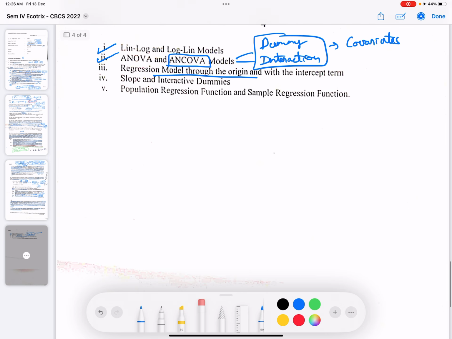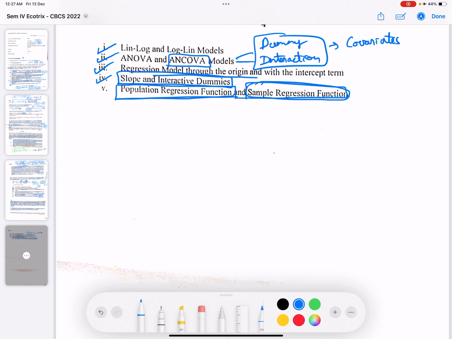Okay, now coming to the C part, slope and interactive dummies, we have already done this when we were talking about structural change and all. Population regression function and sample regression function. So the population regression function is for the whole population, and the sample is what we actually study. The assumptions are made on the sample.